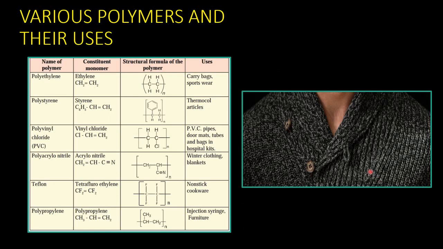If you can see doormats and the tubes and bags in hospital kits, they are all made up of PVC. The next polymer is polyacrylonitrile, which has acrylonitrile as a monomer. You can see it consists of both double and triple bond, but this double bond is what opens up and forms a chain. You can see that in the structure.